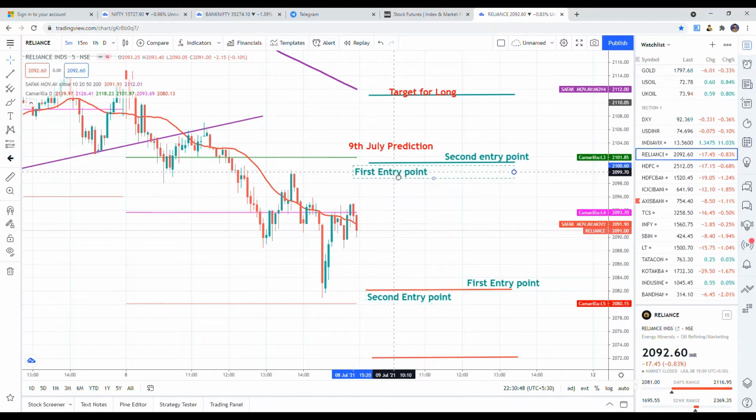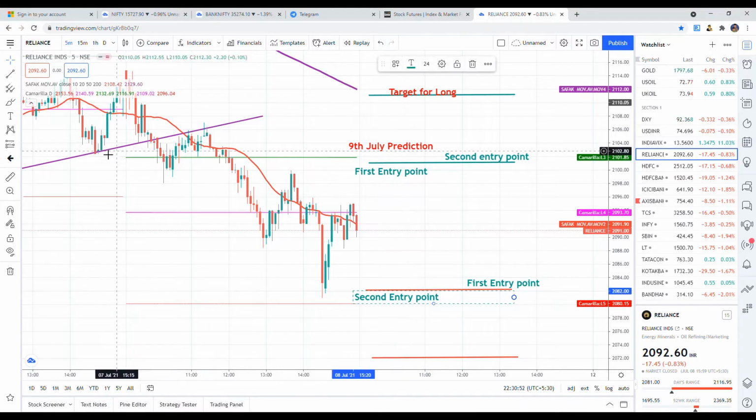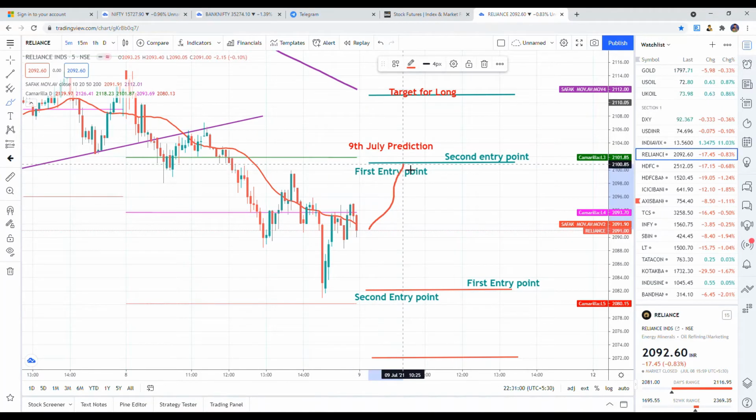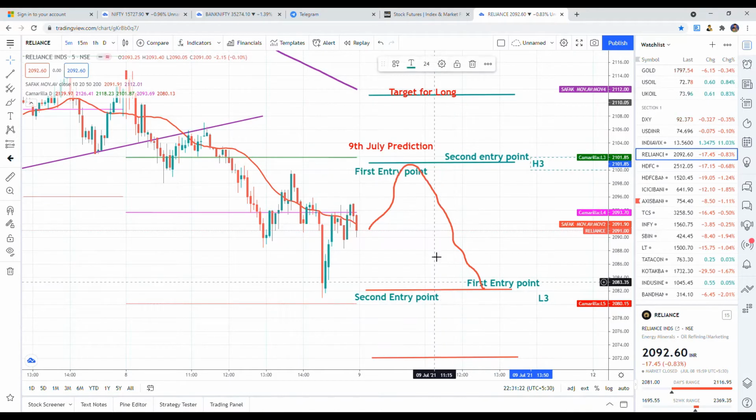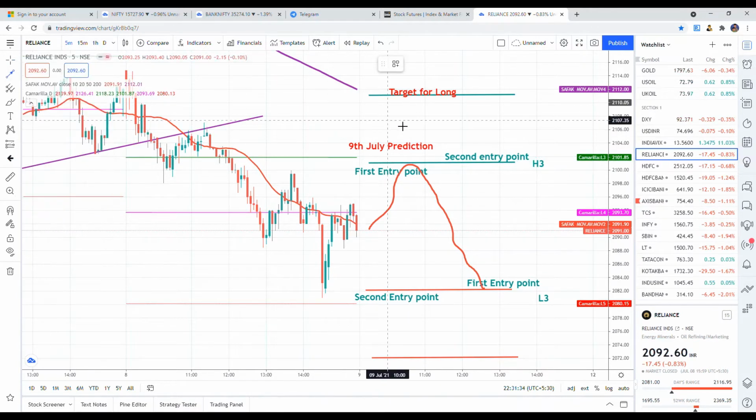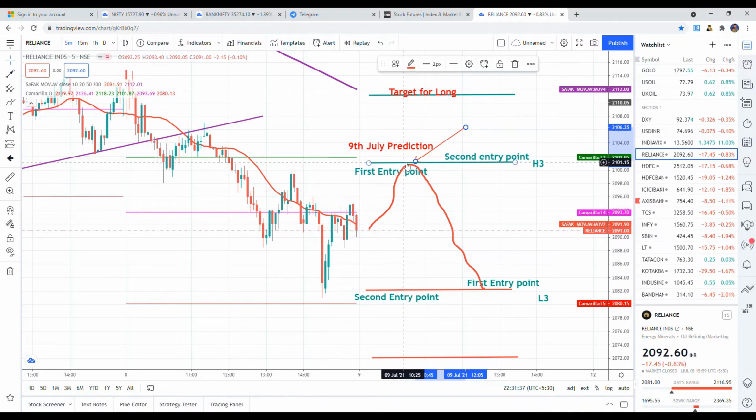See, the principle of Camarilla is, when the stock or index is moving towards H3 and it is not able to sustain or break out of H3, the chances are it comes down, coming to L3. This is your H3. So when the stock is moving towards H3 and is not able to break H3, then there will be sellers on the upside. If you sell at H3, L3 is your target.